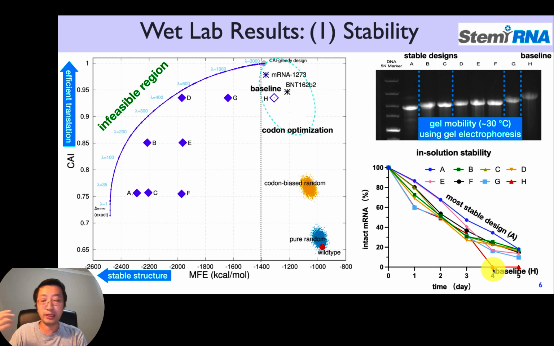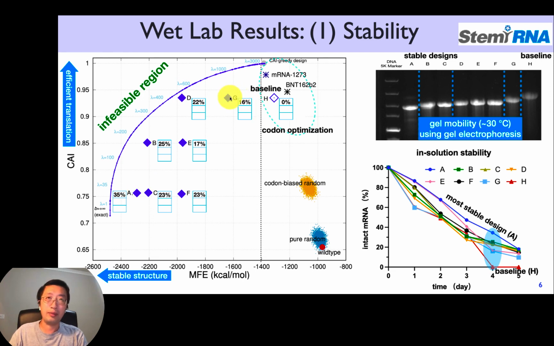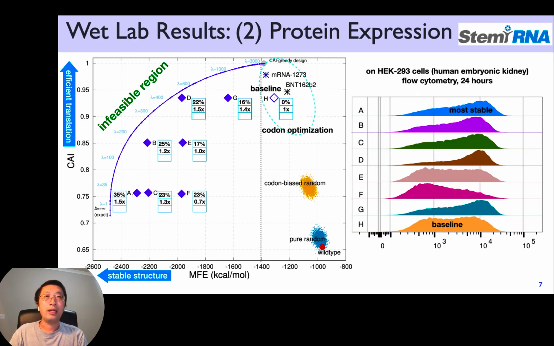It means it has 0% that is intact. This is the percentage of full length or intact mRNAs at the end of day 1, day 2, and so on. If you just look at day 4, our A has 35%, and G, being much worse in energy, has only 16%, and H, the baseline, has 0%. That's very well matching with our theory.